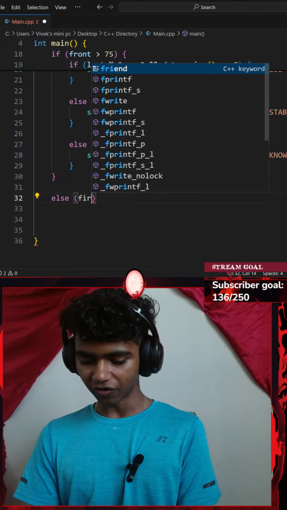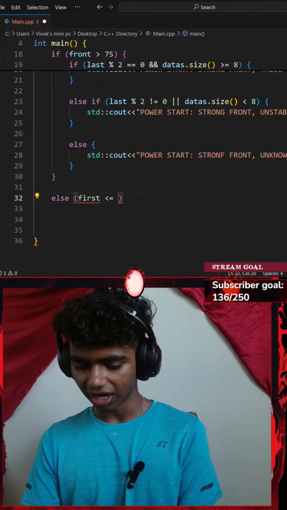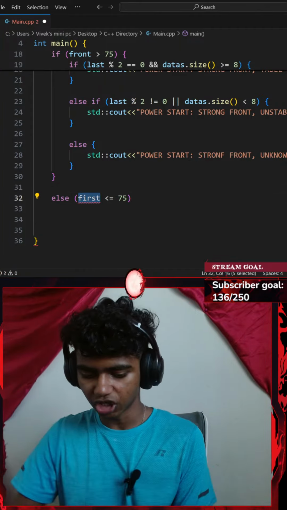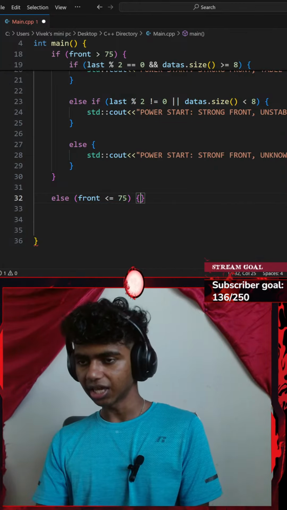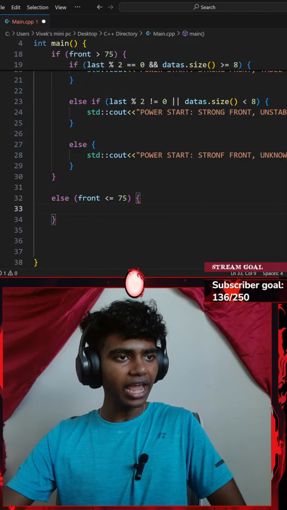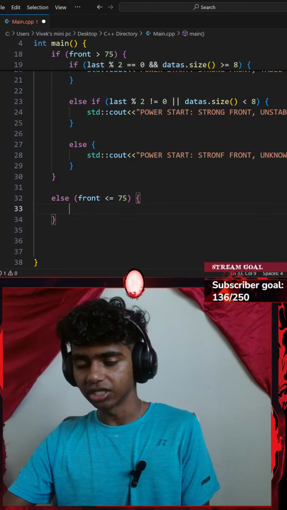Okay, let's go with an else clause. So else my first variable is less than or equal to 75. I honestly never knew we could do something like this. This is going to be front. Okay, I think we can be using a pair of parentheses in our else clause as well. And then I add a few nested if statements inside of my else clause.